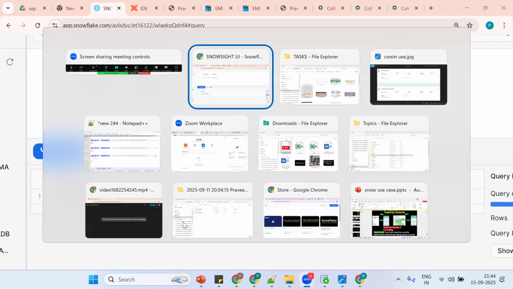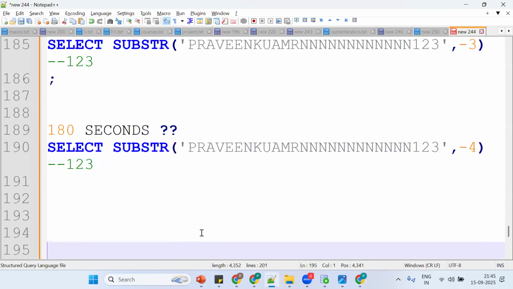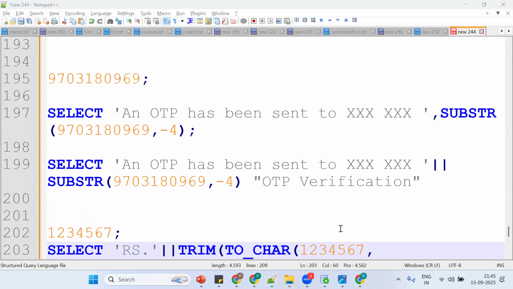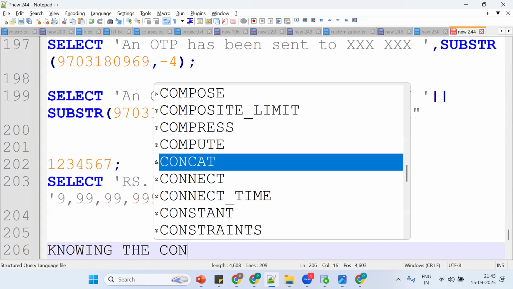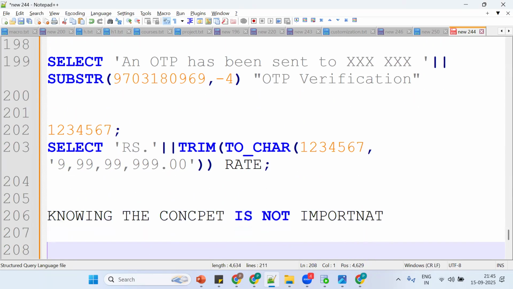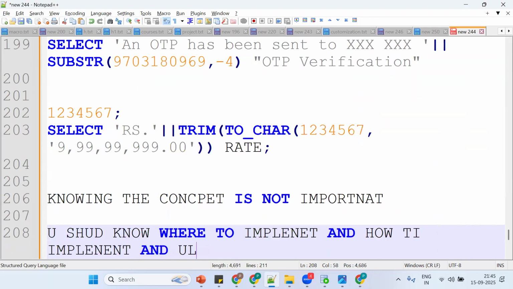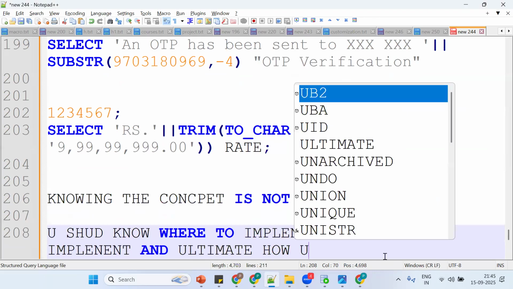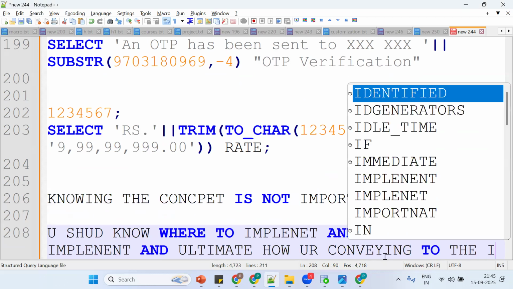Let me see one more example. We'll try to do the same thing. Like this only, take the application and browse it, you'll be comfortable. Remember, knowing the concept is not what is important. What is important is we should know where to implement and how to implement, and ultimately how you convey it to the interviewer.